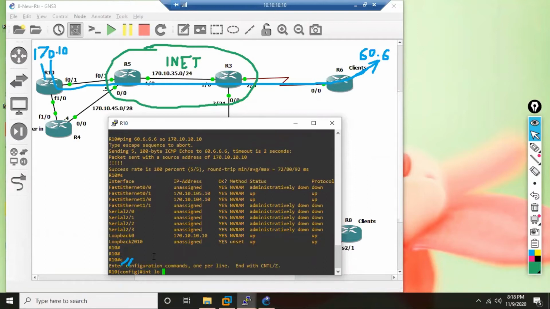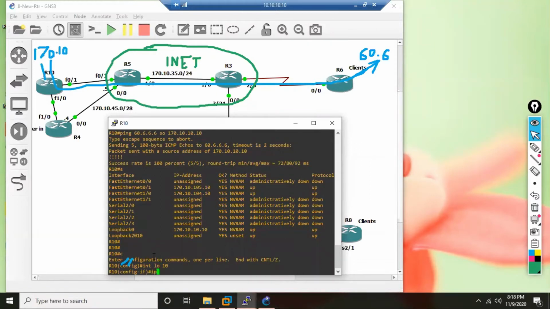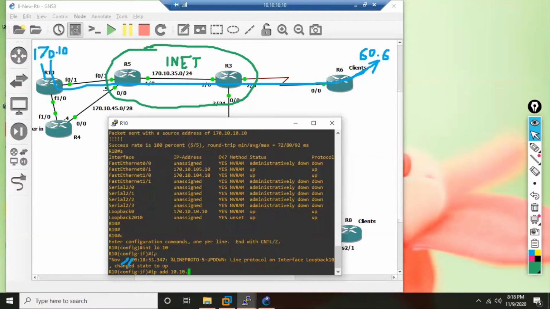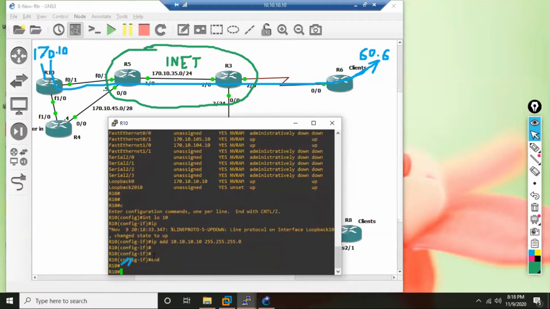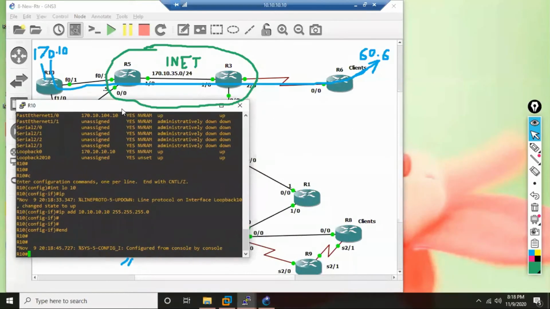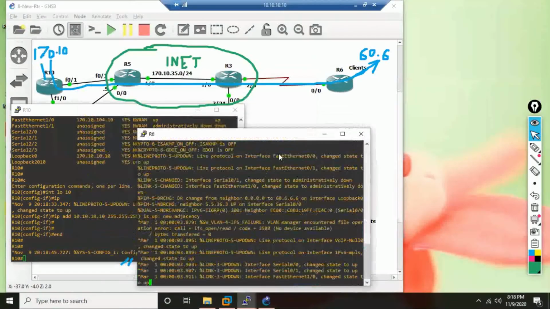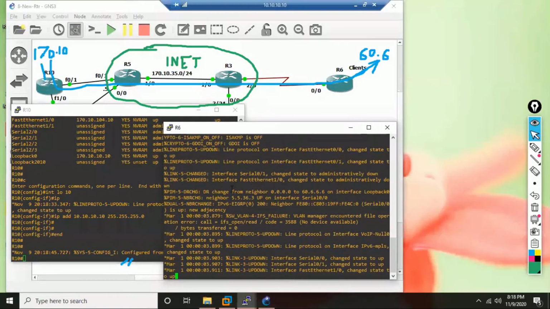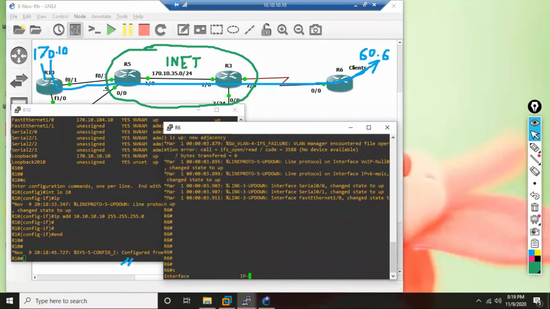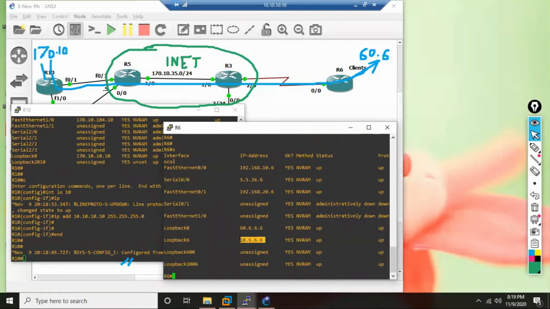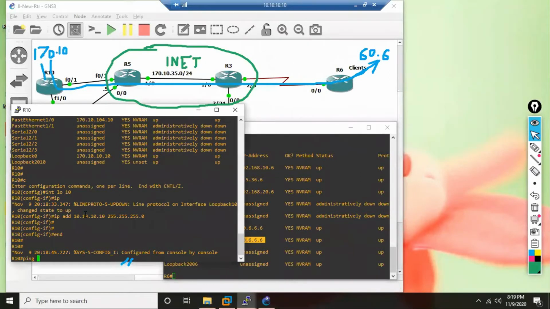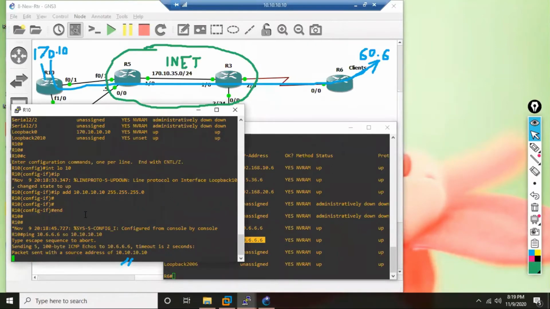I'm creating a new loopback 10 and assigning IP address 10.10.10.10, a private IP loopback. On R6 also there is a private IP, 10.6.6.6. Now if I ping 10.6.6.6 with source 10.10.10.10, what happens? The packet doesn't go.